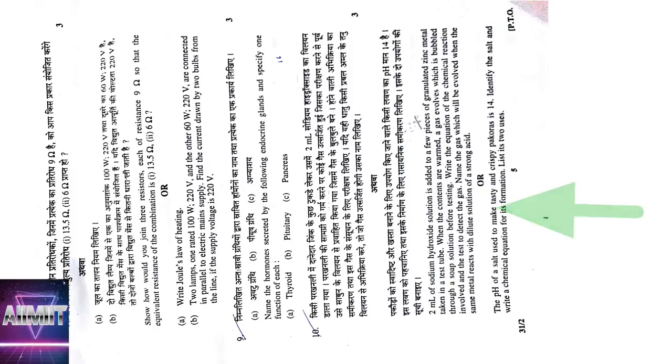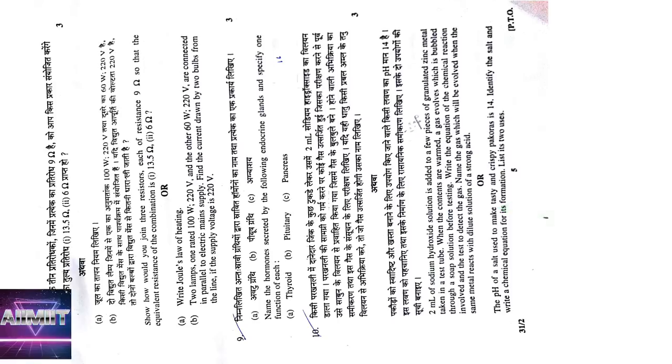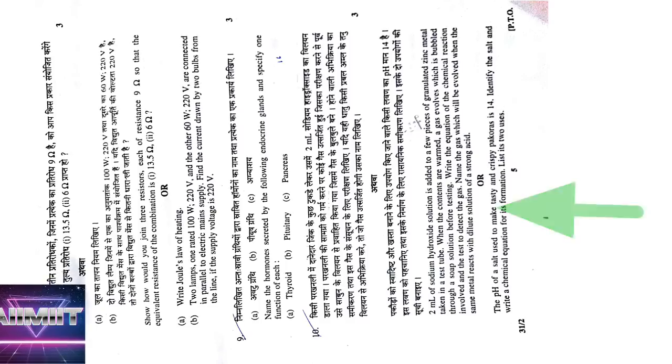Next, our question is also there. The substance making pakoras tasty and crispy, we know it is baking soda. So I have to write the chemical equation for the formation: into the brine, if you pass ammonia and carbon dioxide, you will get ammonium chloride and baking soda.